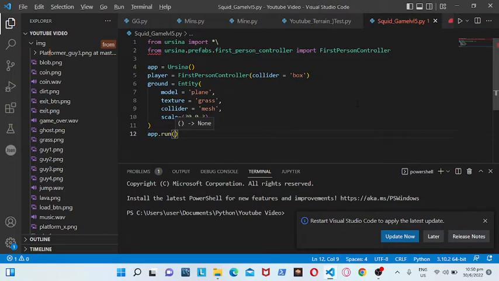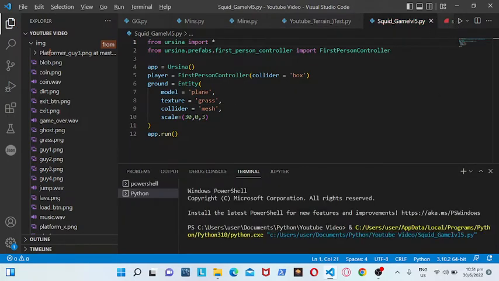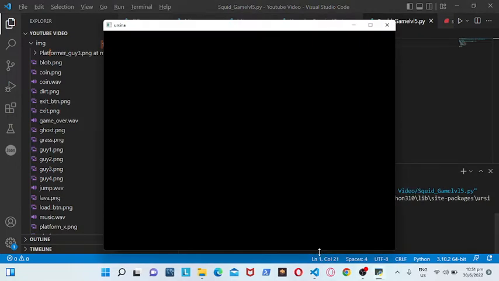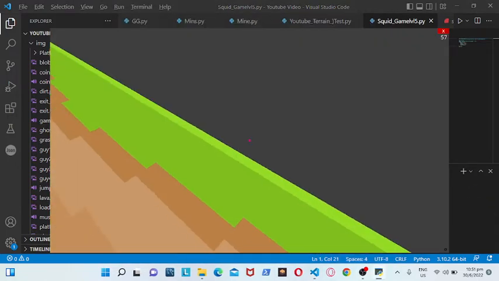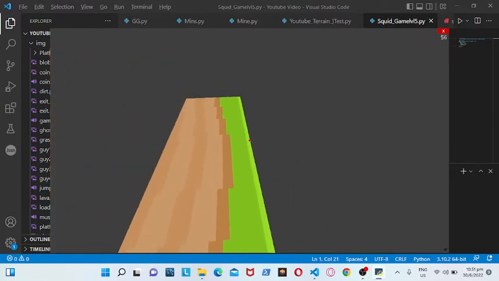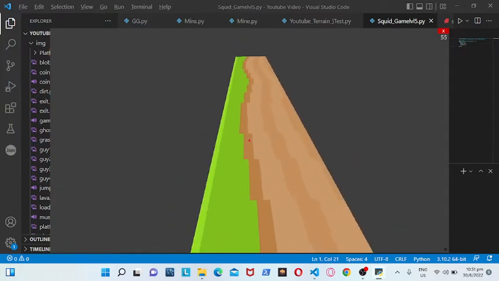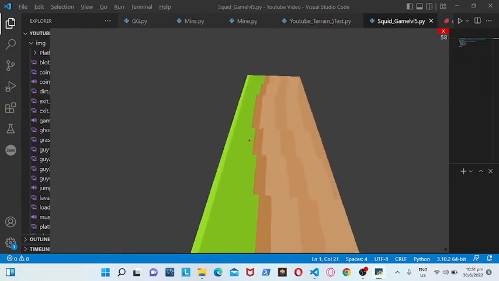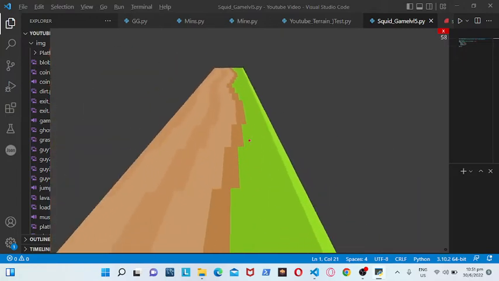Let's test it out. So now let's test the game out. It's loading. And yes, it's working perfectly. You can see that it's a little bit plain type of model. So yes, I like this.